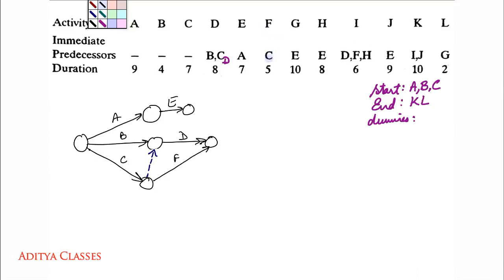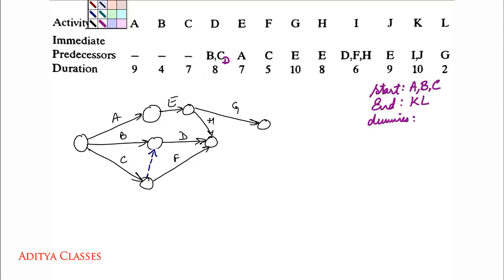F is done from C. G is coming from E, and we know that it is going very far. H is again coming from E, but it will combine with D and F. D and F are here, so H will come and combine over here. So D, F and H are combining to give me I.